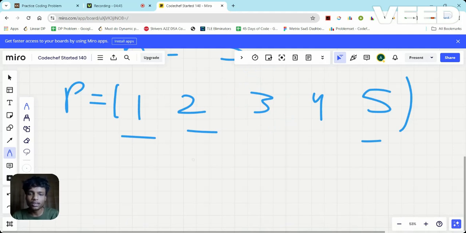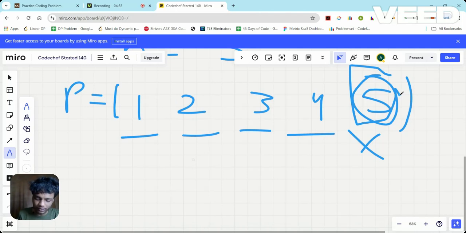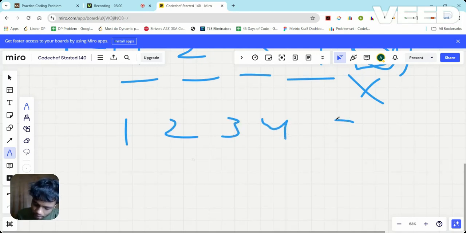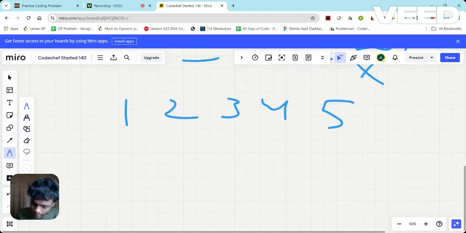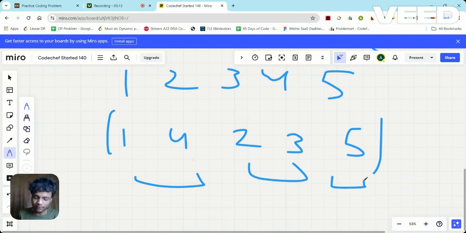Okay? So in this case, there will be a problem. So what I can do is, why not neglect 5? Simply forget it. Now 1 and 4 will give me 5, 2 and 3 will give me 5, and simply 5 will give me 5. So how can I divide 1, 2, 3, 4, 5 into three sub-arrays such that something like 1, 4, 2, 3, and 5. Now here 1, 4 has the sum 5, 2, 3 has the sum 5, and 5 itself is a 5. So I can divide this array into three sub-arrays whose sum is 5. So in that case the maximum goodness is 3.